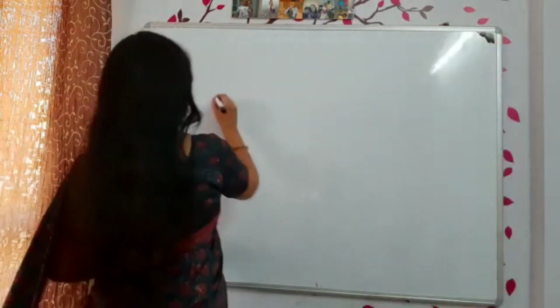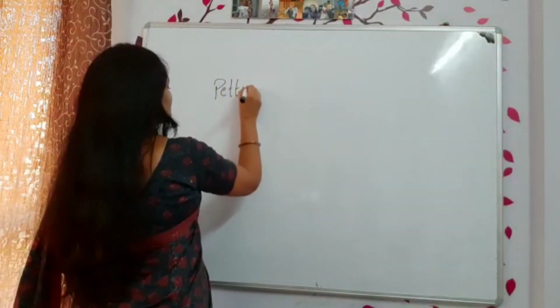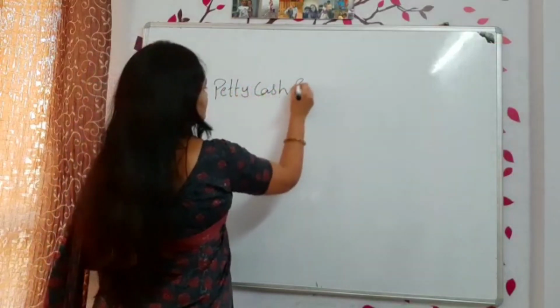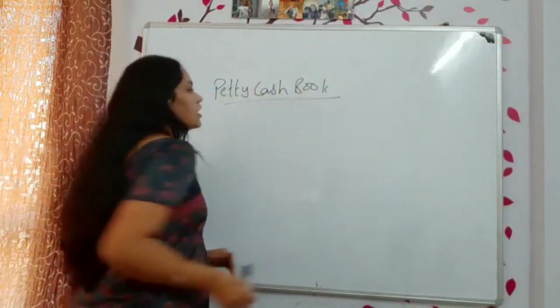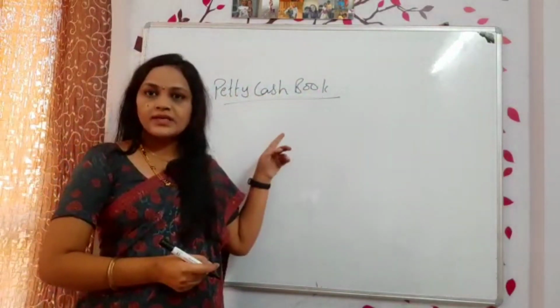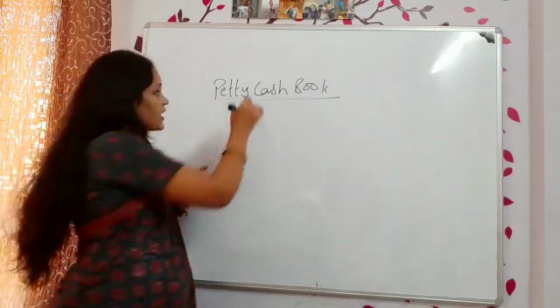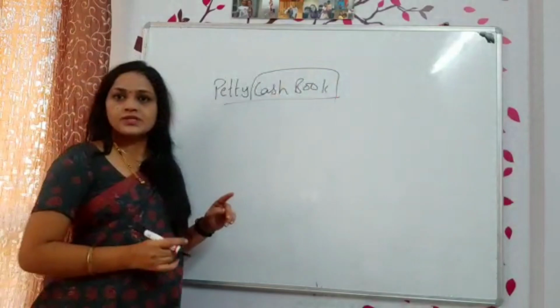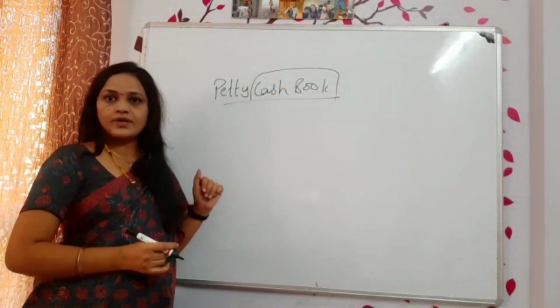Today we are going to discuss petty cash book. Check the name. What is written here? Petty cash book. Okay. Cash book, already we have solved the problems. Correct? Simple cash book, already we have done the problem.